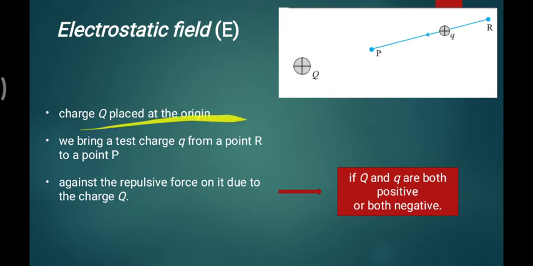Capital Q is at the origin. This small q is called the test charge because you are testing with it. We bring the test charge from the point R to P against the repulsion force due to the charge Q.